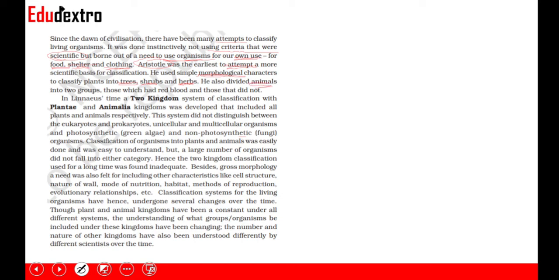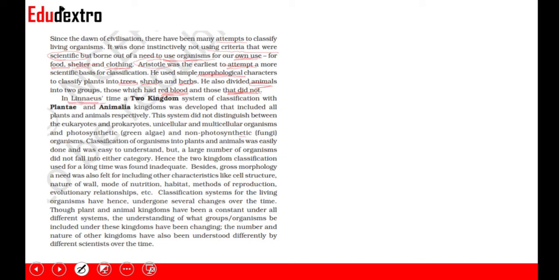He also divided animals based on whether they had red blood or they did not. Now, mammals and birds have red blood, while cockroach has white blood called hemolymph, and some crabs have blue blood.